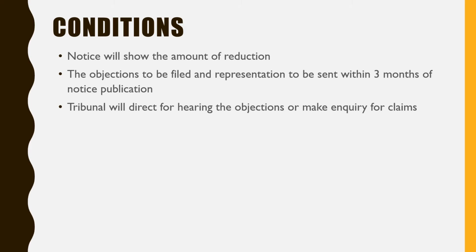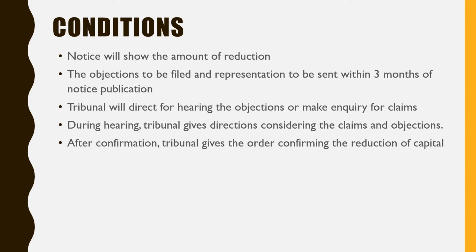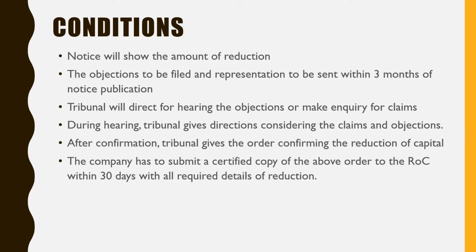Then NCLT will discuss these representations and objections. The tribunal, that is NCLT, will direct a hearing of the objections or make an inquiry into their claims, and then it will give directions to the company to consider these claims and objections. After confirmation that the company has agreed or has made changes to the scheme, only then the tribunal will give the order confirming the reduction of capital.